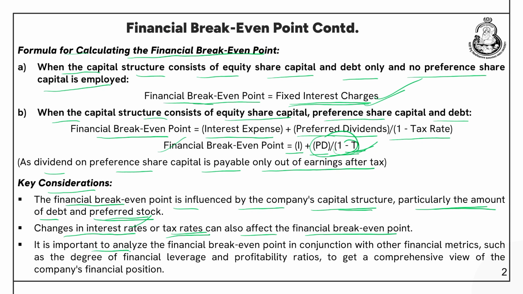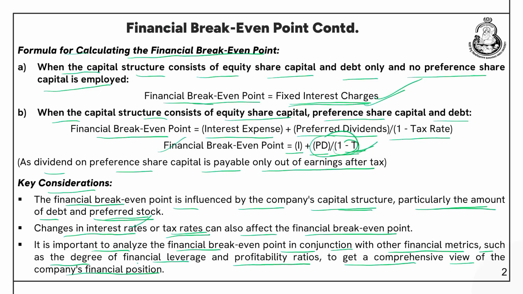It is important to analyze the financial break-even point in conjunction with another financial metric such as the degree of financial leverage and the profitability ratios, to get a comprehensive view of the company's financial position. So, whenever we are talking about the financial break-even point, it should not be looked at in isolation. It should be taken along with the degree of financial leverage and the various profitability ratios, to get a more comprehensive picture of the overall financial health of an organization.